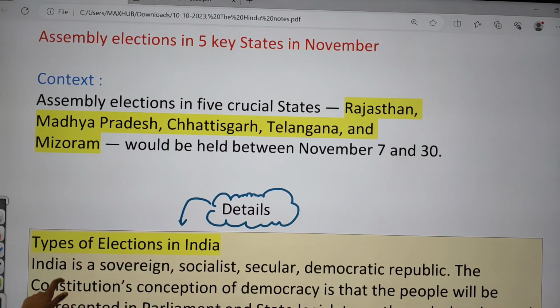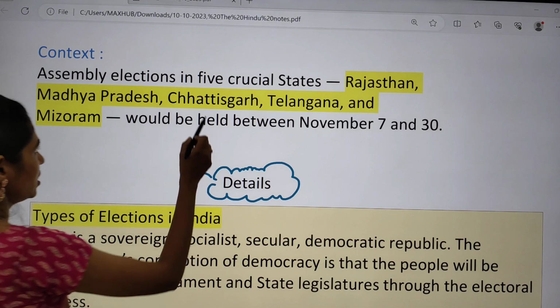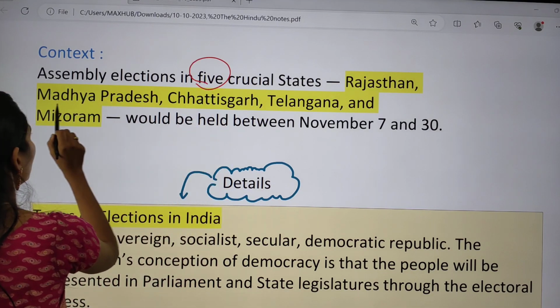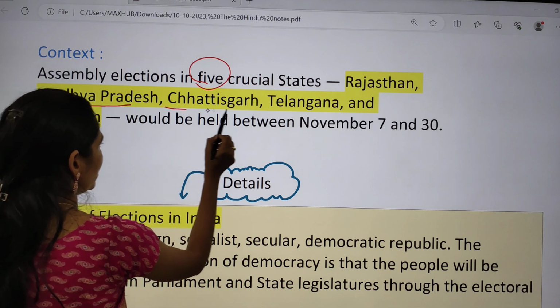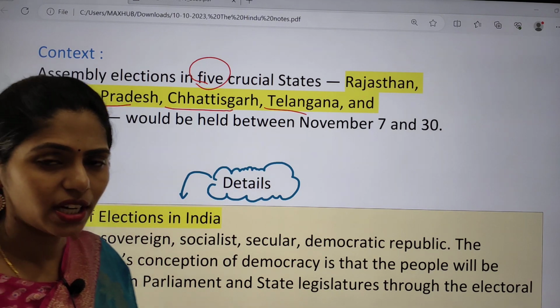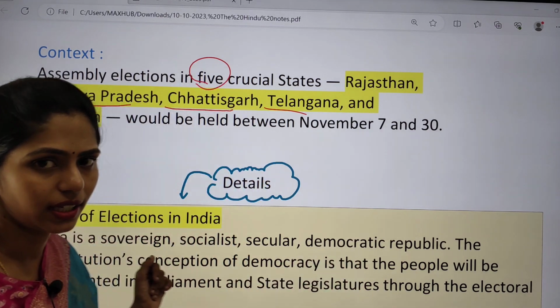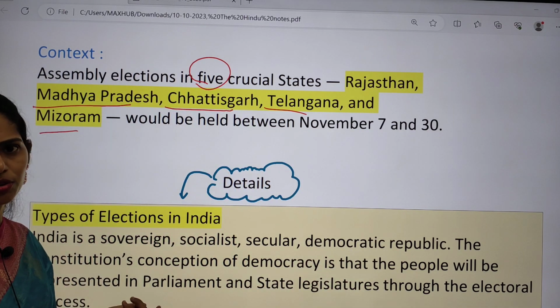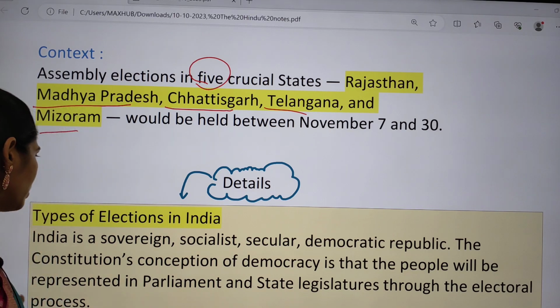And if you see the context, it says that assembly elections in 5 crucial states, that is Rajasthan, Madhya Pradesh, Chhattisgarh, Telangana and Mizoram, are going to be held between November 7th and November 30, and on December 3rd we are going to get the final result of those elections.